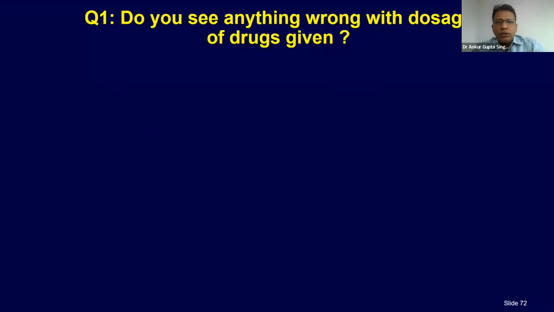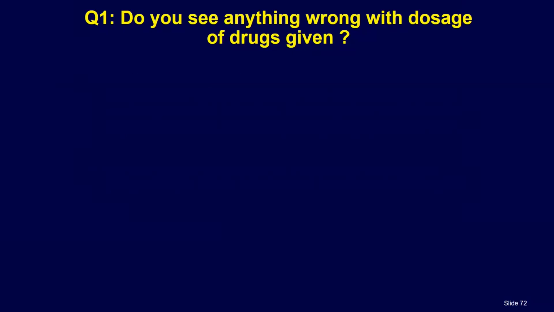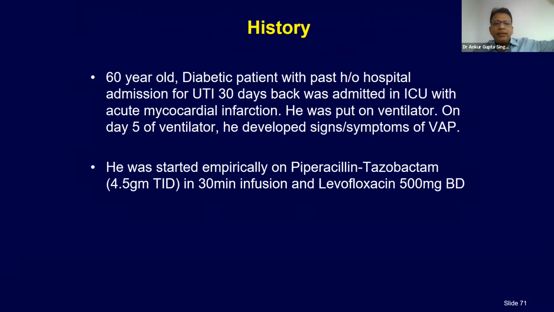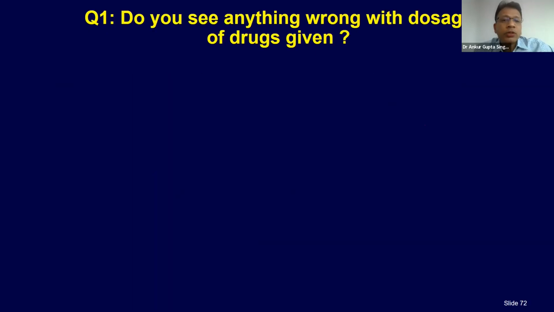My first question: do you see anything wrong with the dosages given here? Any answers? Anything wrong in this empirical therapy in dosage? Levoflox, right. One is levoflox should be 750 mg, and second, Peptazo should be 4 times a day. It's time dependent. We should not reduce the frequency.